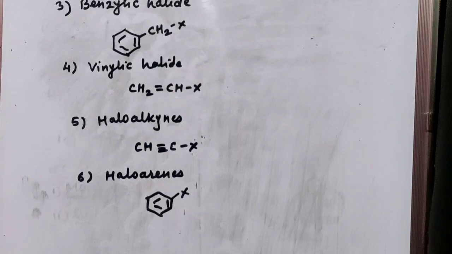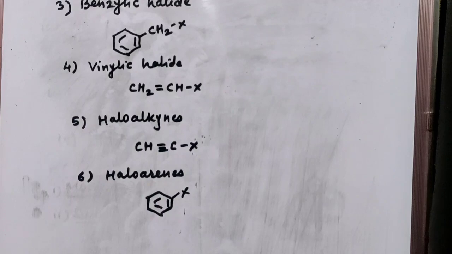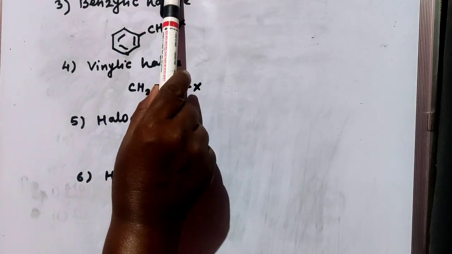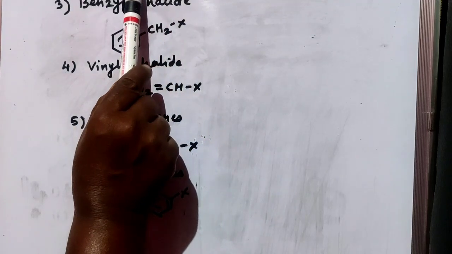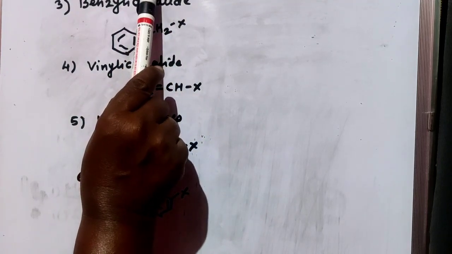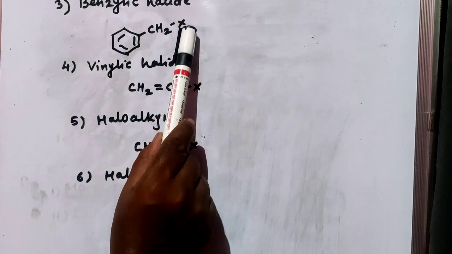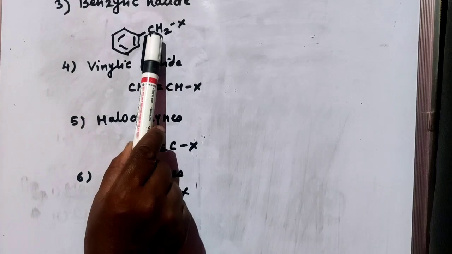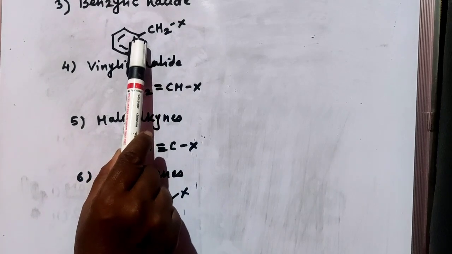So this is the classification of monohalogen derivatives depending upon the position of halogen atom and also depending upon the location of halogen atom on the basis of hybridization of carbon atom here. So in case of allylic halide, your X is attached with the sp3 hybridized carbon atom, which is directly bonded with doubly bonded carbon atom. In benzylic halide, again X is attached with sp3 hybridized carbon atom, but it is directly bonded with the benzene ring.